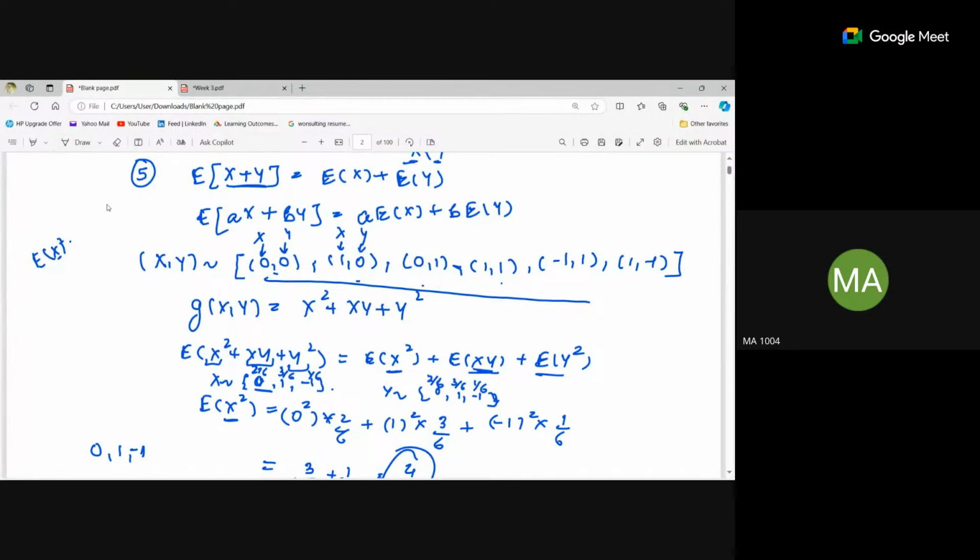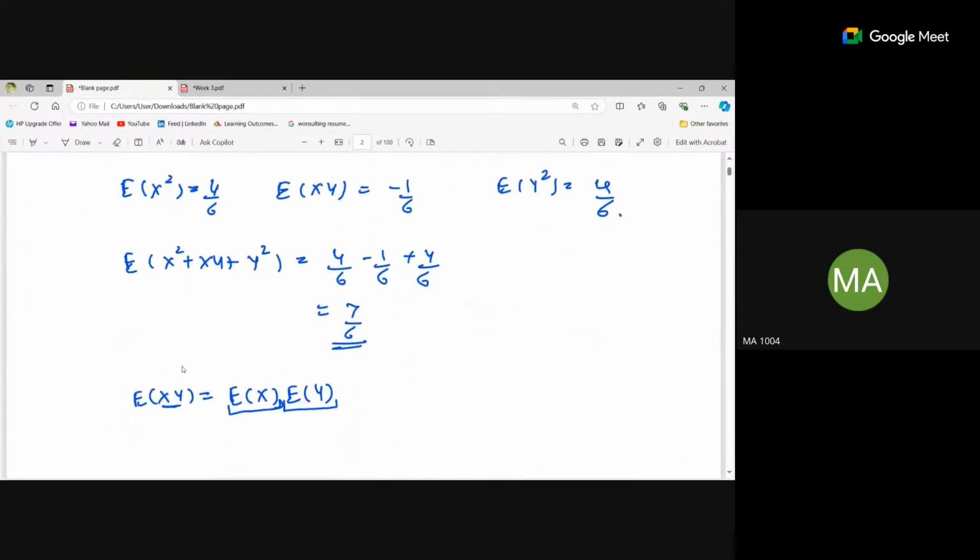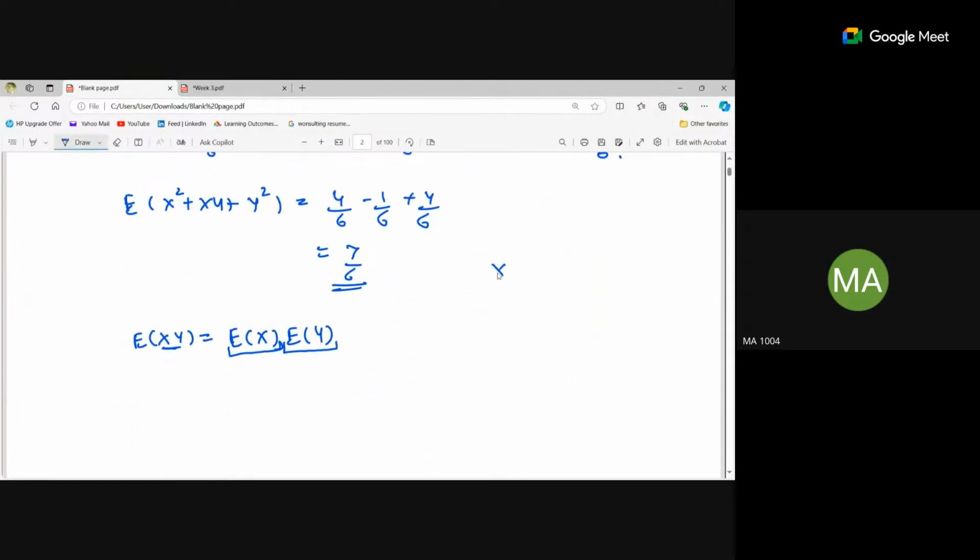Okay, just give me just a second. Okay. I said it wrong. Okay, it's not independent because see, x and y are the points, right? 0, 0, 1, 0, 0, 1, right?